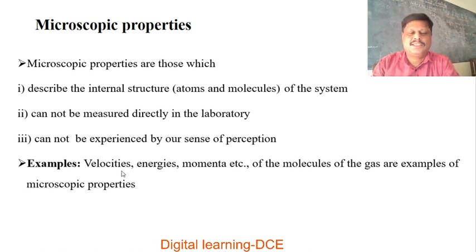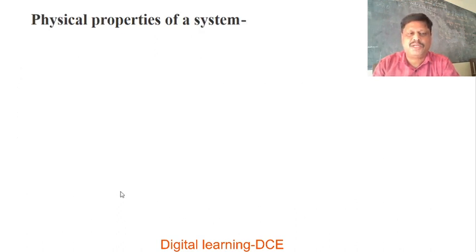Examples: velocities, energies, momenta, even masses of the molecules of the gas. These are all examples of microscopic properties.